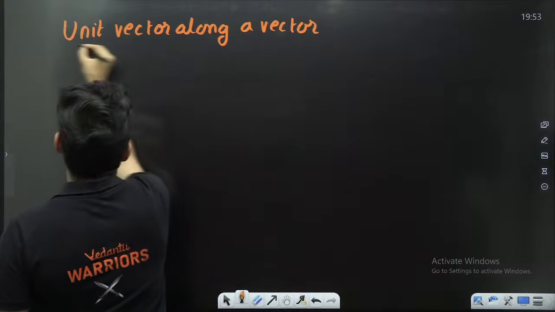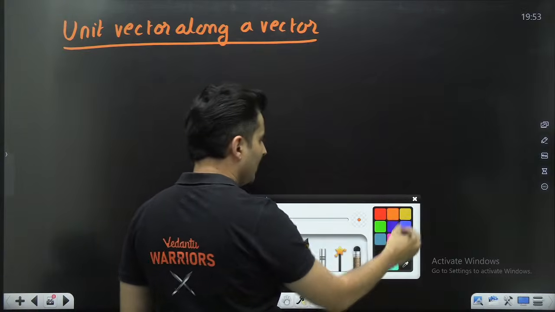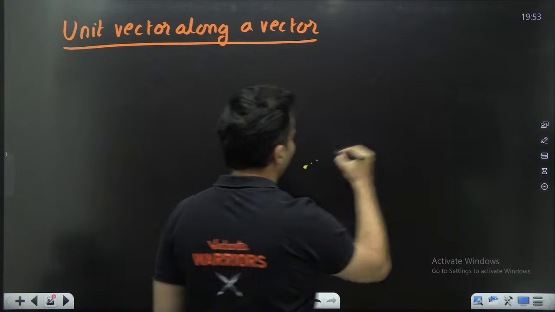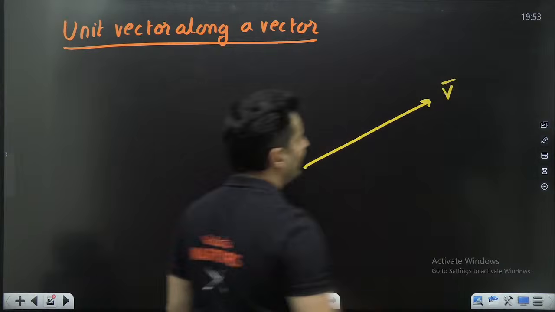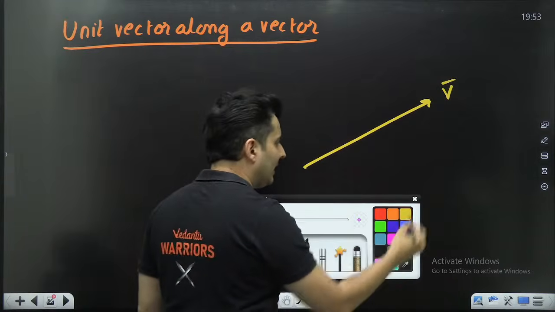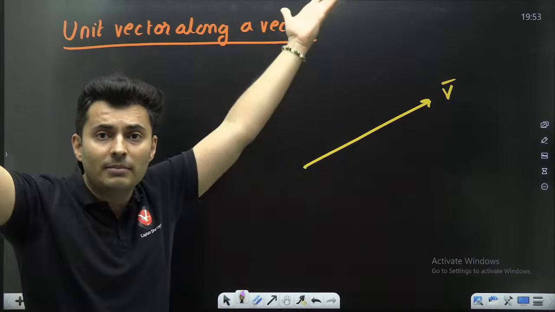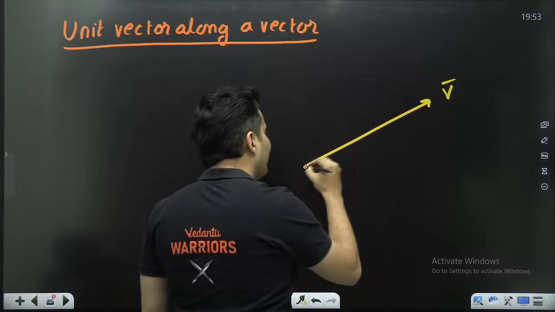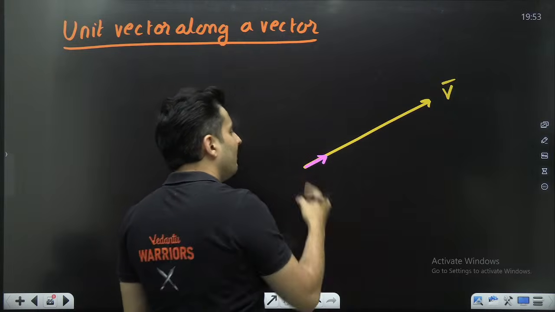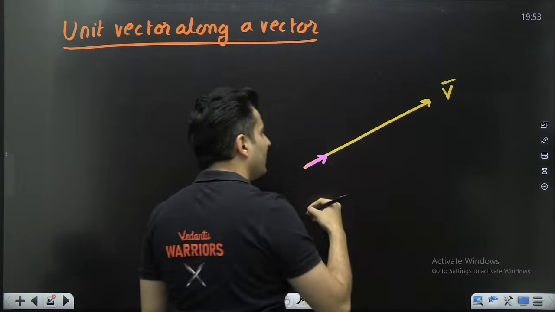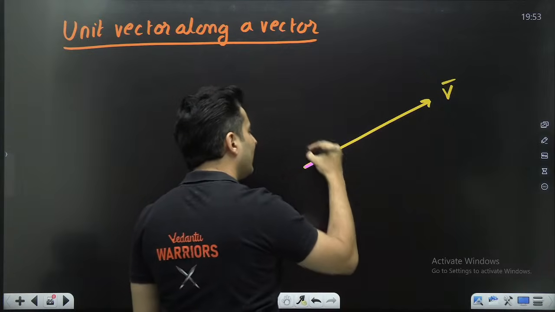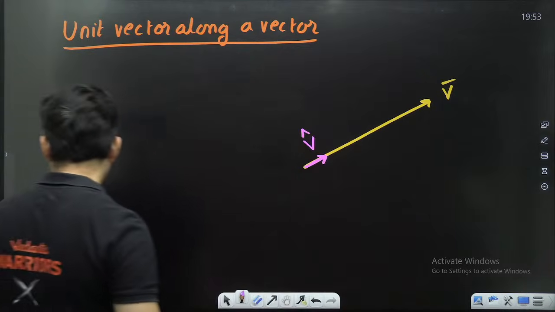What does it mean? Imagine you have a vector like this. Along that line, it could not be x-axis, it could not be y-axis, it could be some random direction. If I go 1 unit along that, I will call it v hat. I'll tell you why also.